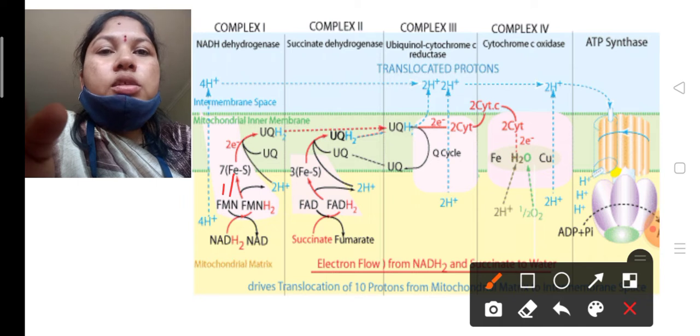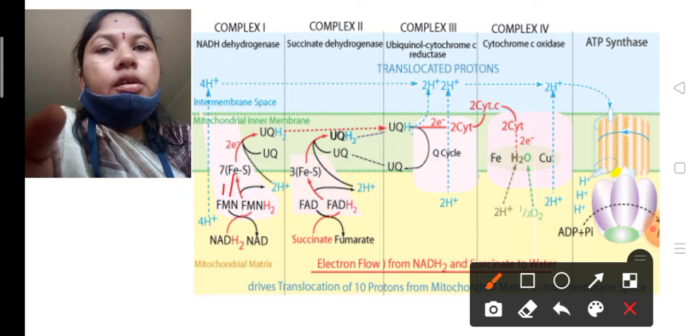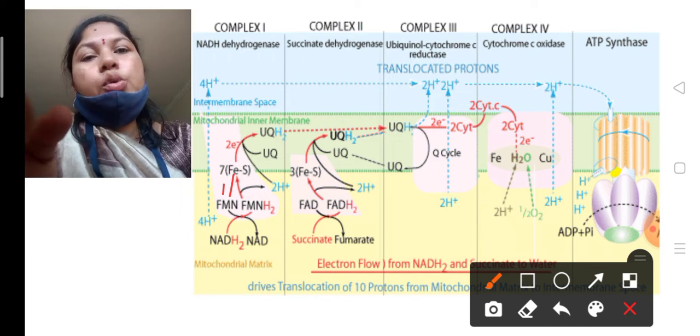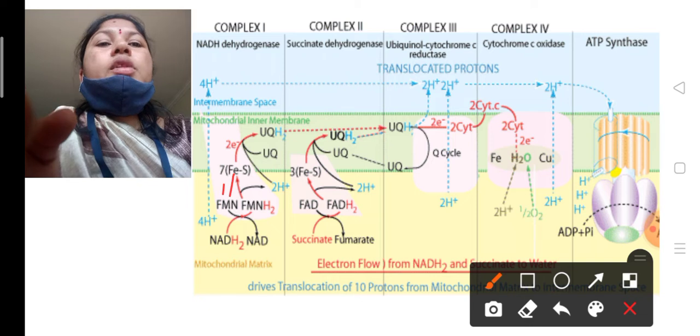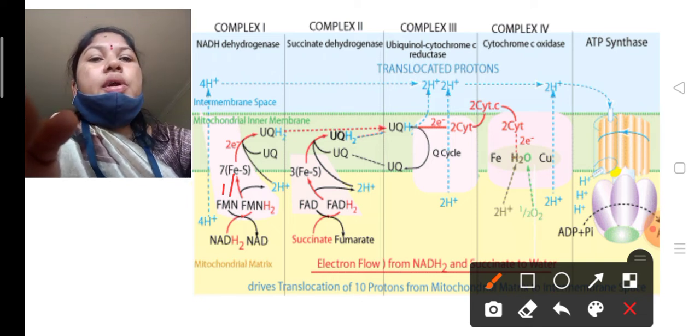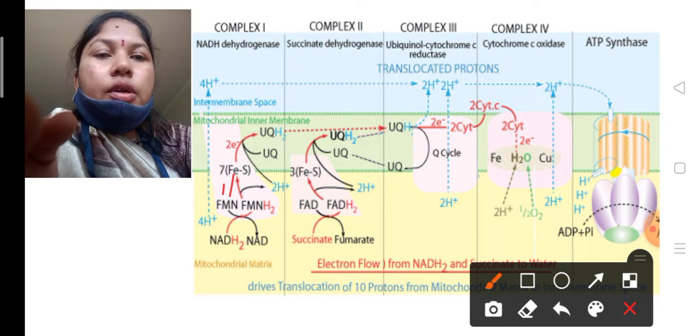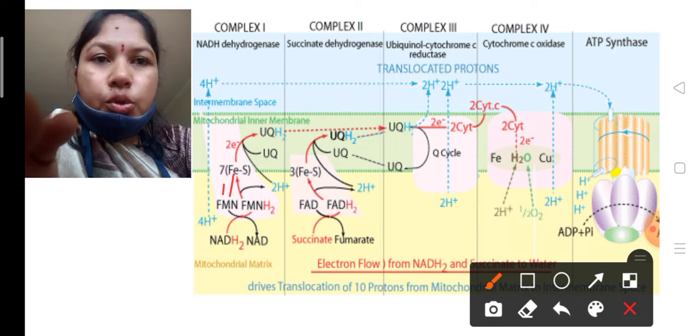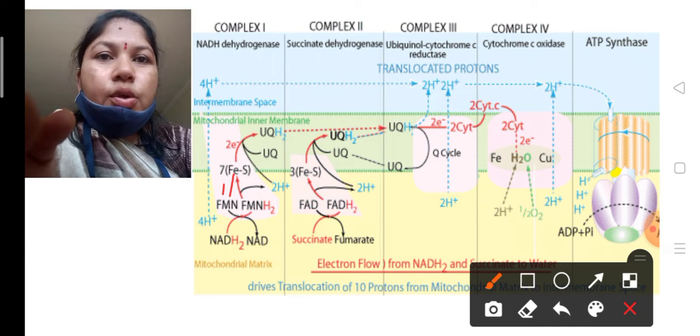Those 2 electrons are absorbed by the FMN, and next they reach the iron sulfur protein, and next they are attracted by the ubiquinone. When ubiquinone gets the electrons, it forms a pool-like structure called ubiquinone H2.